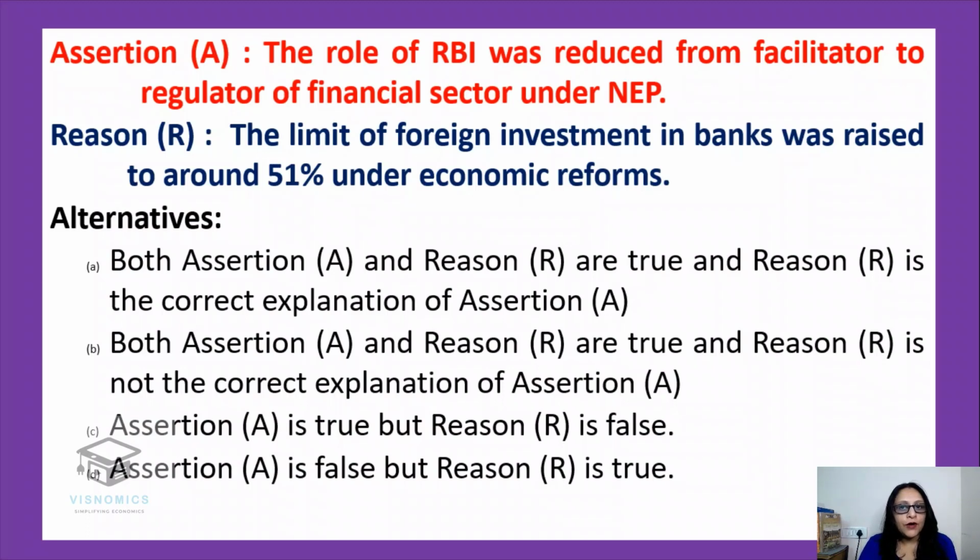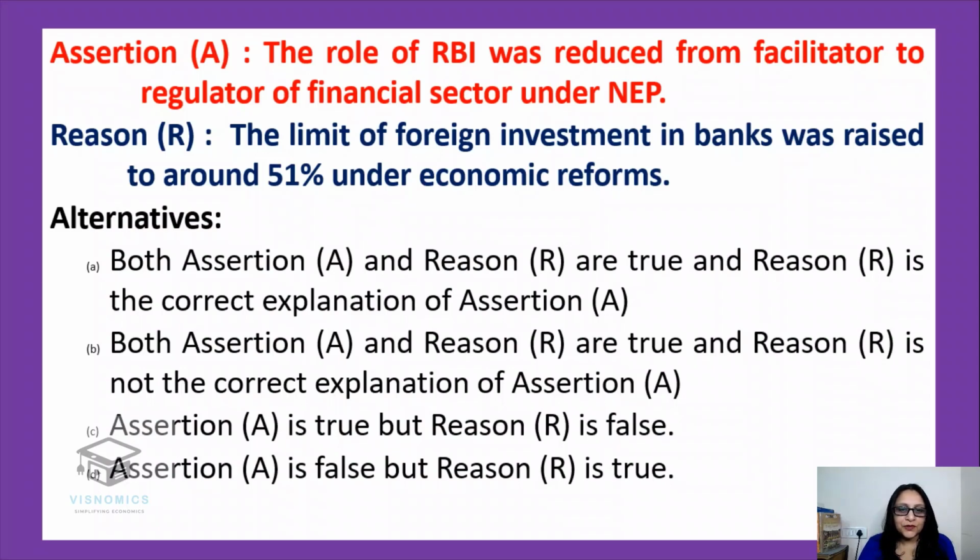The role of RBI was reduced from facilitator to regulator of the financial sector under NEP. Is it a true statement? And if true, the reason should explain that. Let's read the reason also. The limit of foreign investment in banks was raised to around 51% under economic reforms. Okay, I'm getting answers here.